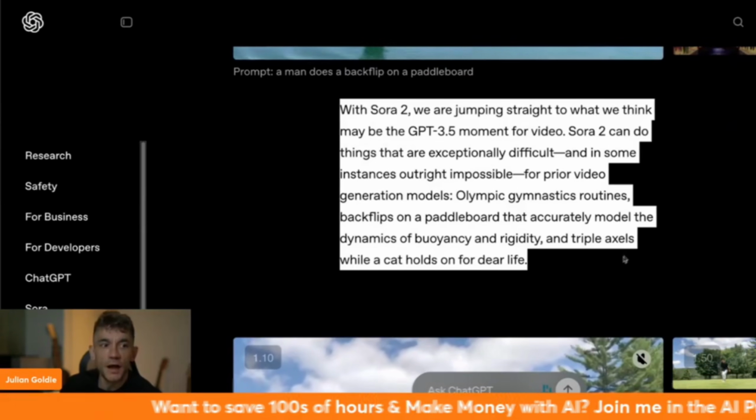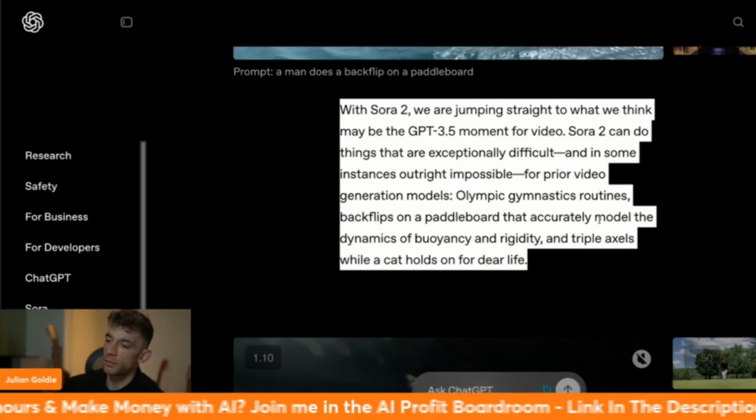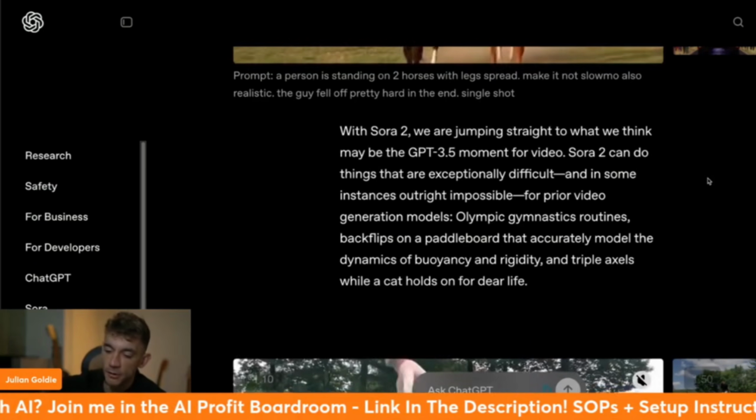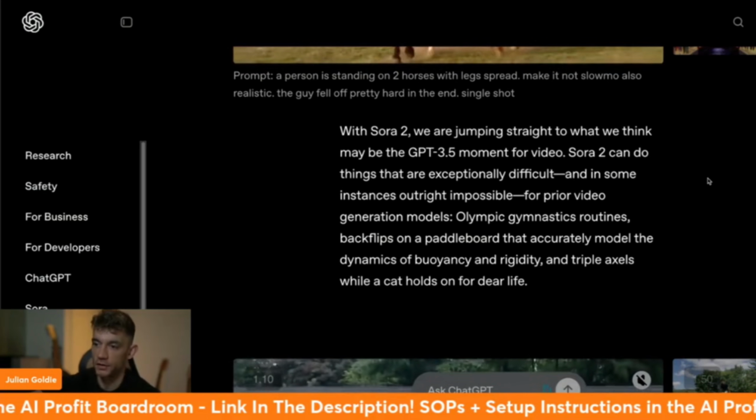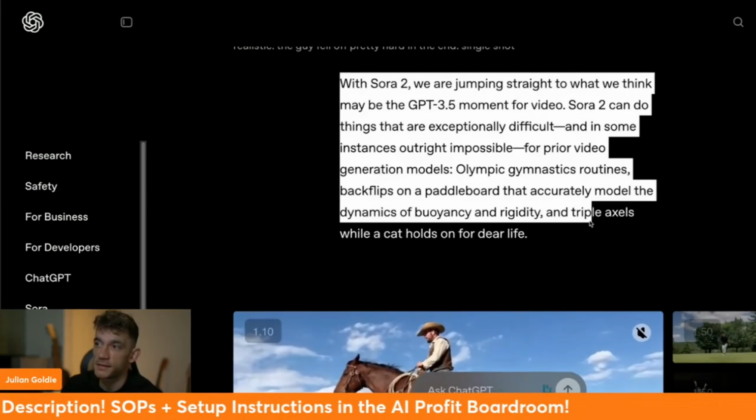This is not available anywhere else just yet, but I think it's coming to other platforms soon. So what I mean by this is, for example, a lot of people were using the SEO API to get access to Veo 3, etc. But from what I've seen, it's actually only invite only on ChatGPT.